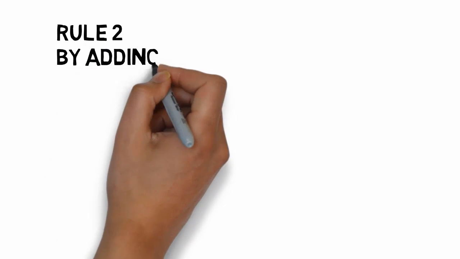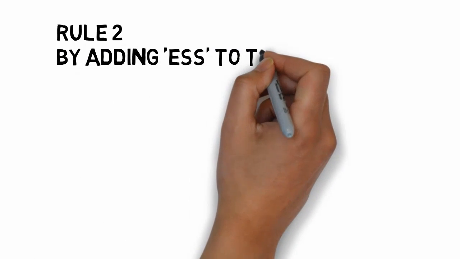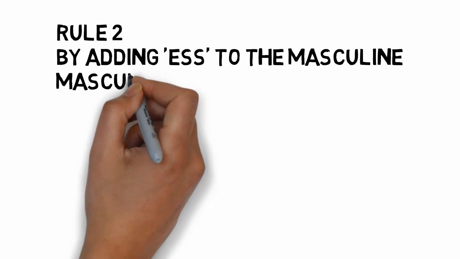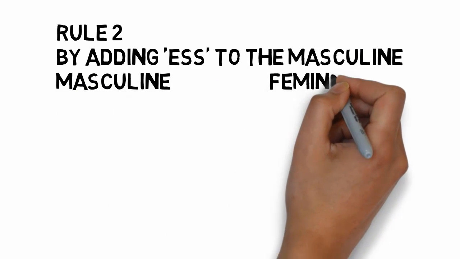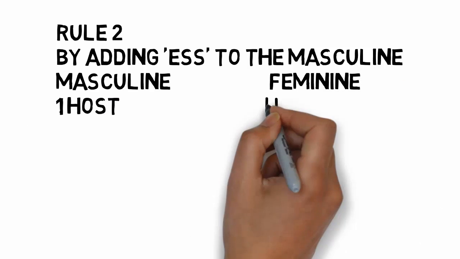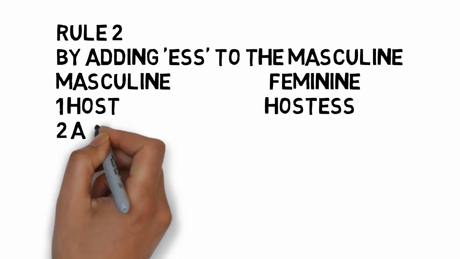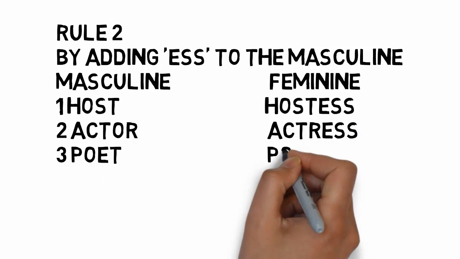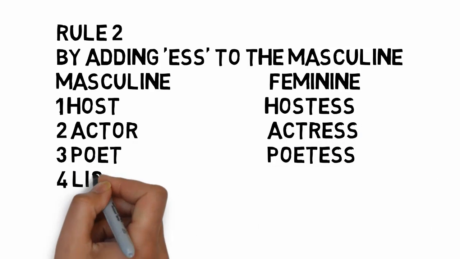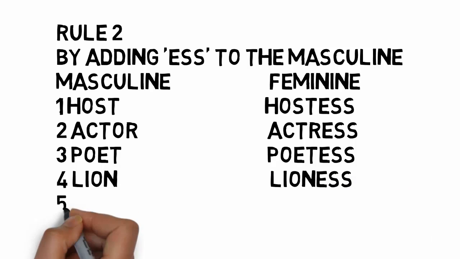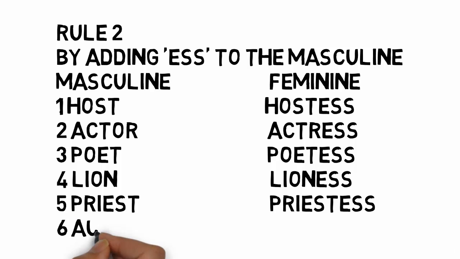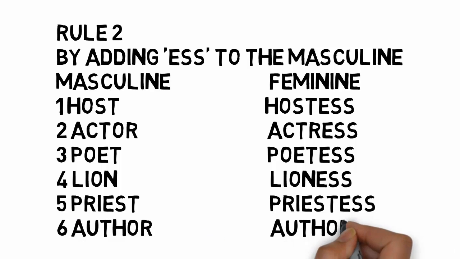Now rule number 2 says we can also change the gender by adding ESS to the masculine gender. Now let's take a few examples. Masculine gender, host, and the feminine will become hostess by just adding ESS at the back of it. Actor, actress, poet, poetess, lion, lioness, priest, priestess, author, authoress.